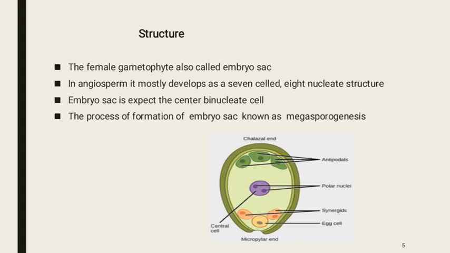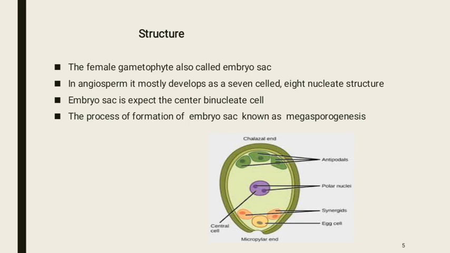Structure of the female gametophyte or megagametophyte. The female gametophyte, also called embryo sac or megagametophyte, in angiosperm mostly develops as a 7-celled, 8-nucleate structure. Embryo sac has a central binucleate cell, and the process of formation of embryo sac is known as megagametogenesis. Actually, it consists of 3 antipodal cells and 1 egg cell mostly.